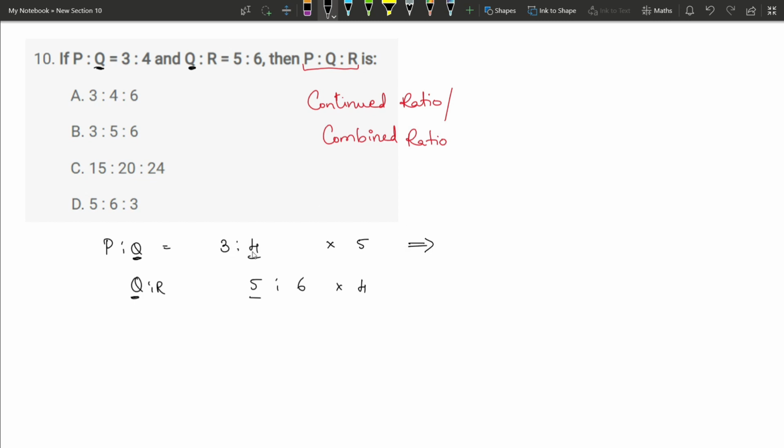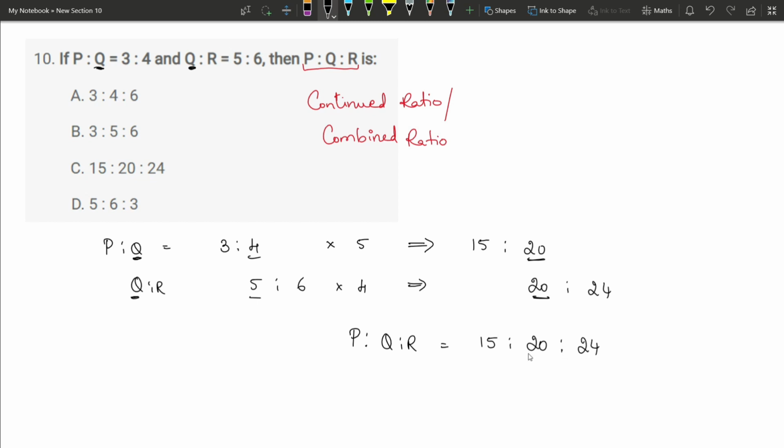So what will be this ratio? Both the numbers in the ratio are to be multiplied with 5. So I get 15 is to 20. And this is going to be 20 is to 24. Now you can see Q is common. So we will combine the ratios. P is to Q is to R. P is this 15. Q is 20.